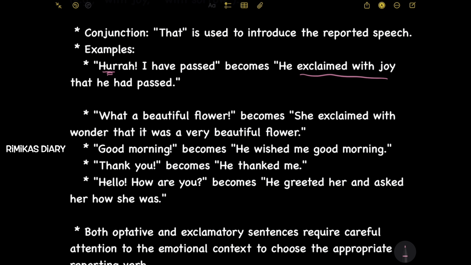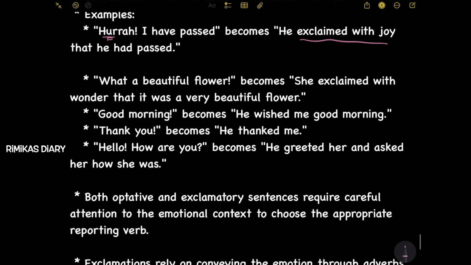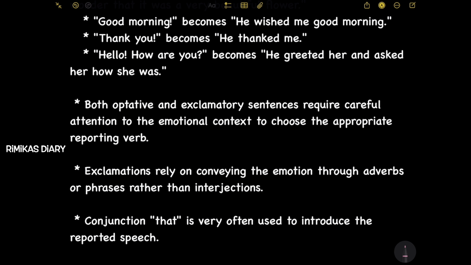Good morning becomes he wished me good morning. Thank you becomes he thanked me. Hello, how are you? becomes he greeted her and asked her how she was. Both optative and exclamatory sentences require careful attention to the emotional context to choose the appropriate reporting verb.